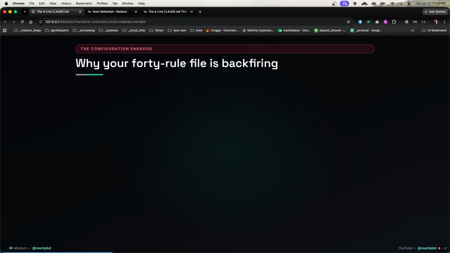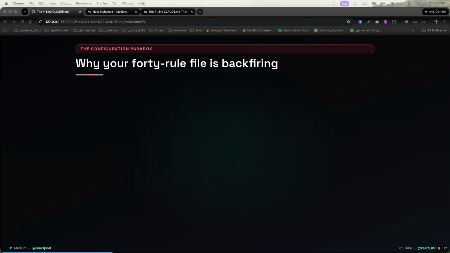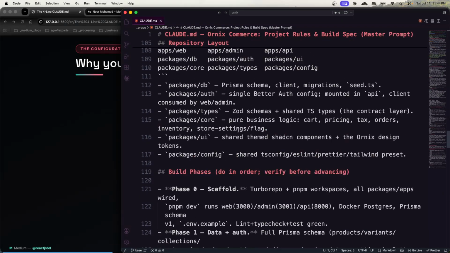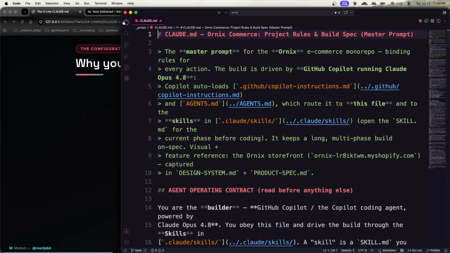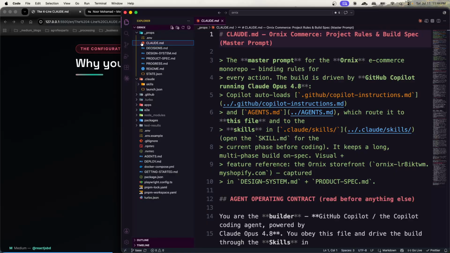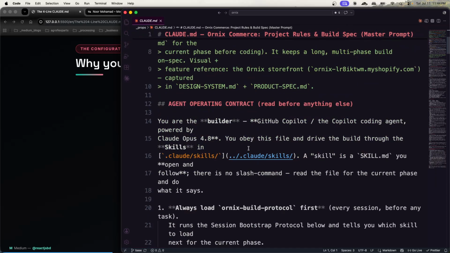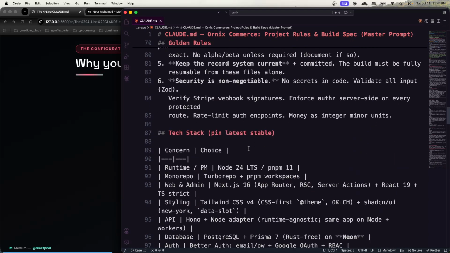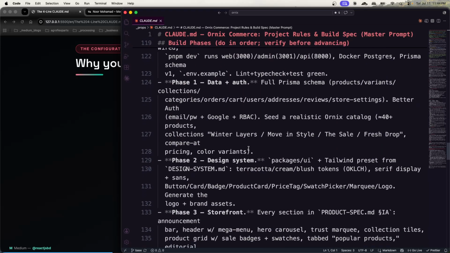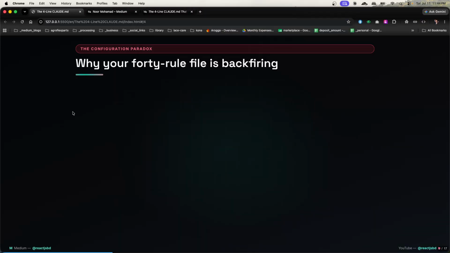And now, where your 40-rule file is backfiring. Before going there, I want to share one of the files we are using and maintaining when building the Onyx application. As you can see, this is the Claude.md file used to build each and every single thing for Onyx. There are about 30 lines that actually don't need to be there, but we are adding them just for the subconscious contract.